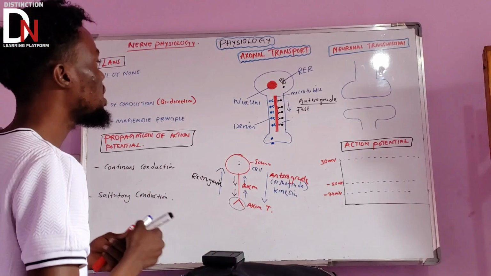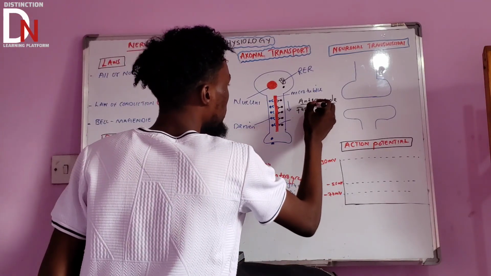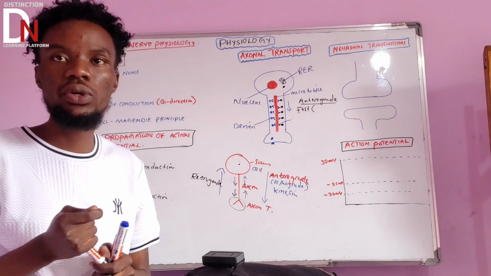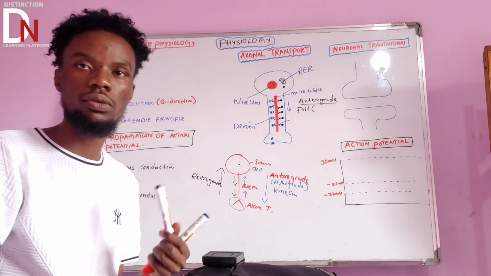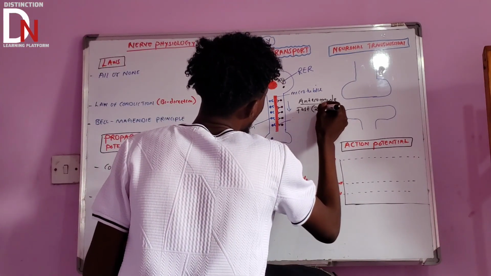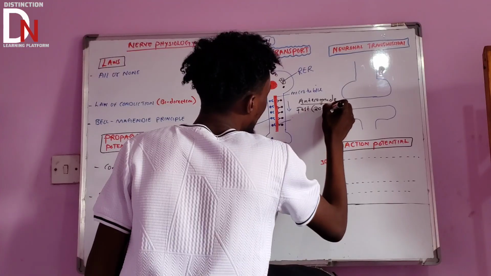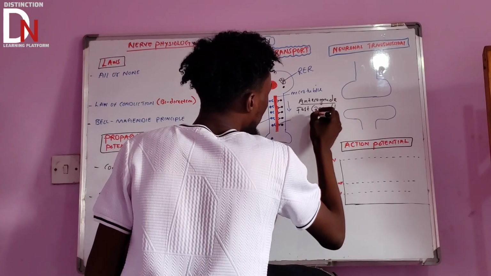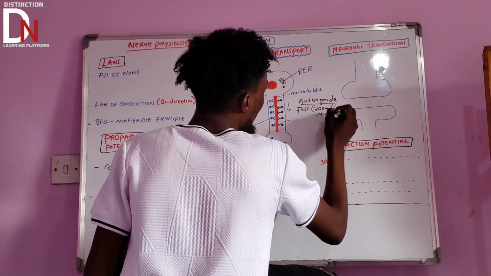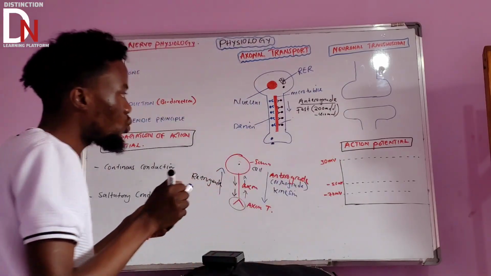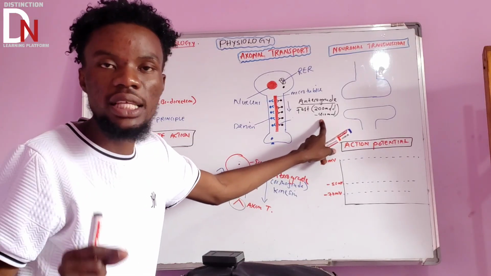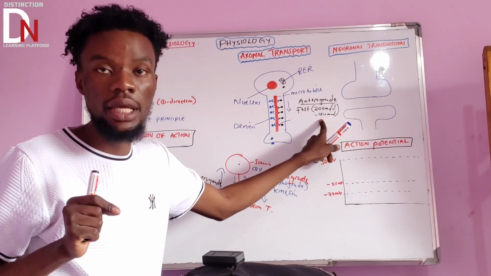So it is fast. Why? If you look at the velocity, how fast it conducts those substances from the cell body to the axonal terminal, the rate is about 200 to 400 millimeters per day. So that's how fast it can transport those substances in a day.